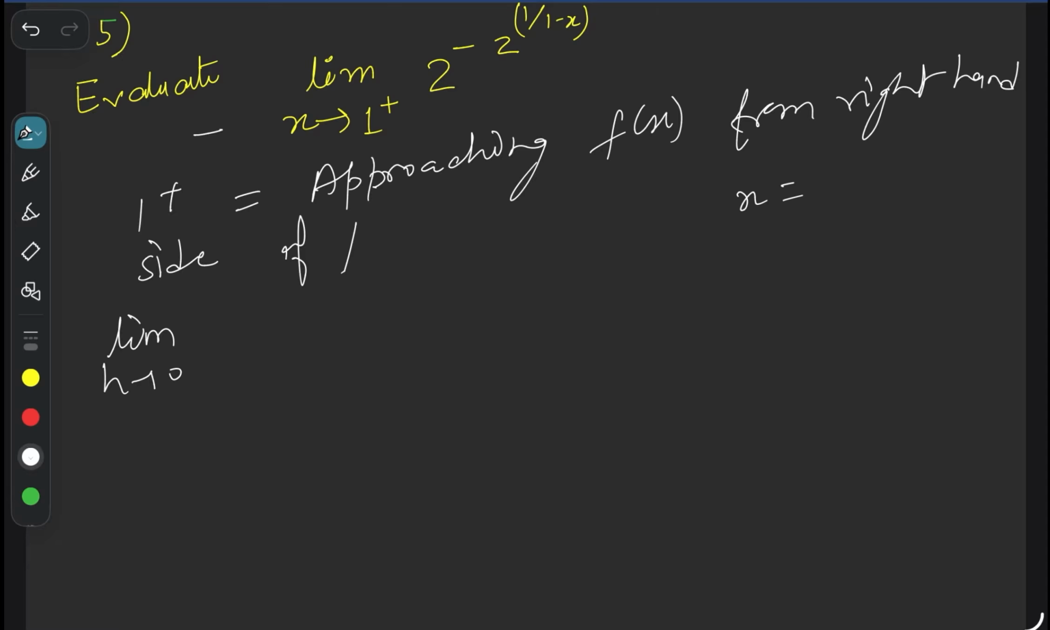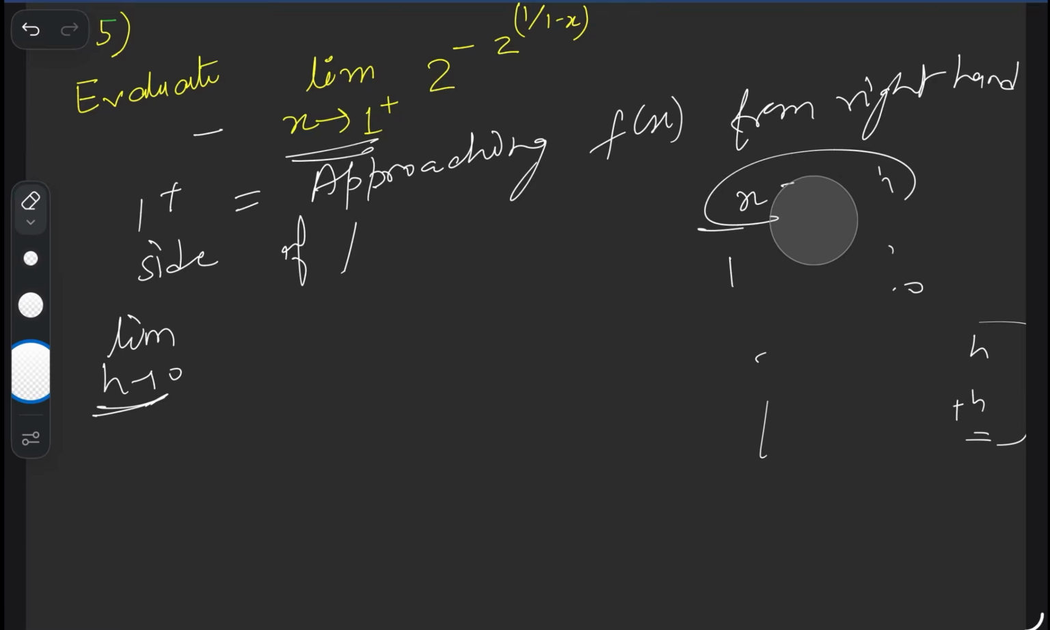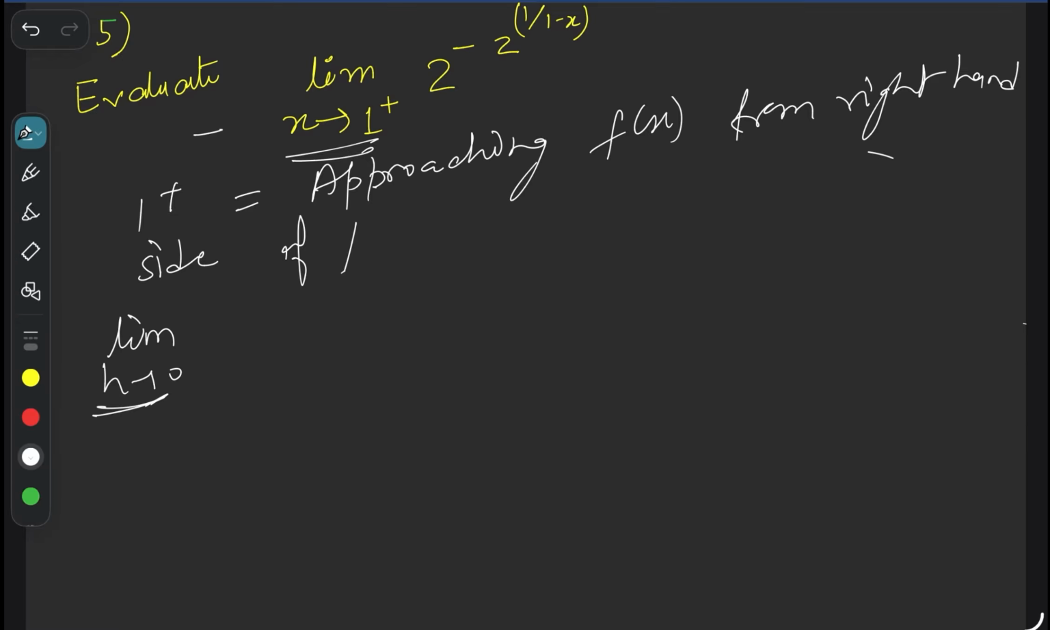Just substitute x equal to 1 plus h. Then x tends to 1 plus, so it becomes 1 plus h with h tending to 0. Got it? Whenever you want to convert x tending to a into h, simply put a plus h or a minus h. For a plus, we need to put x equal to a plus h. When x tends to a minus, we need to put x equal to a minus h.